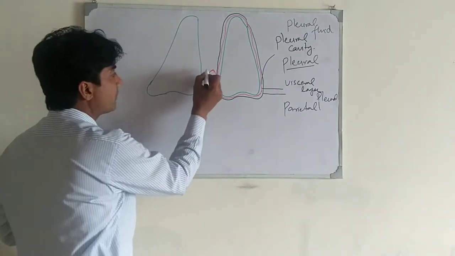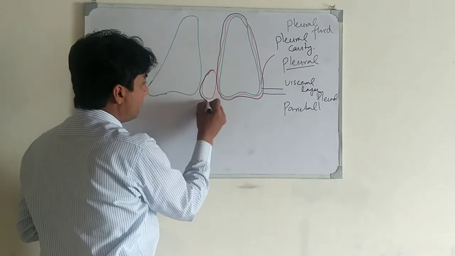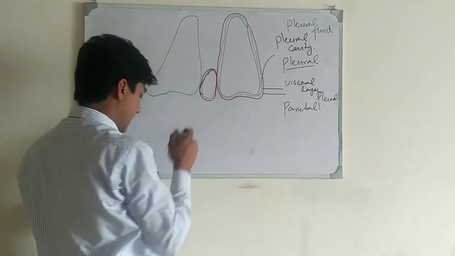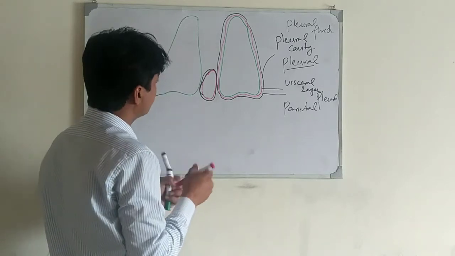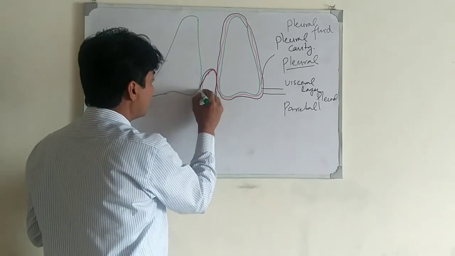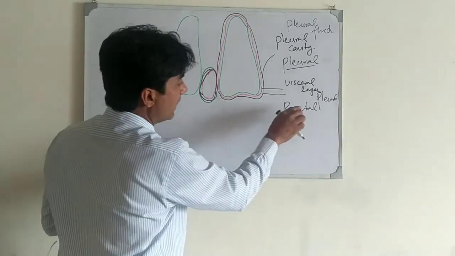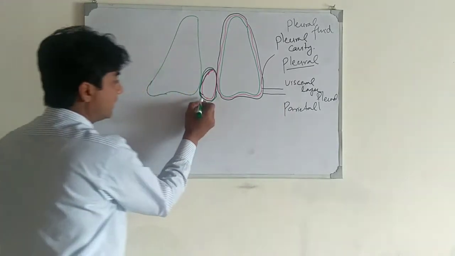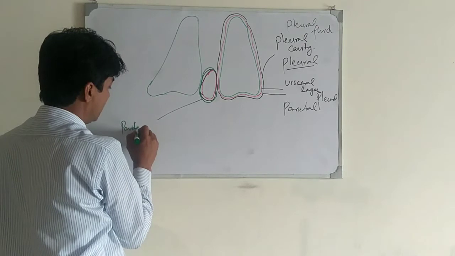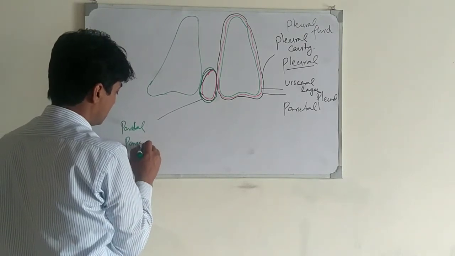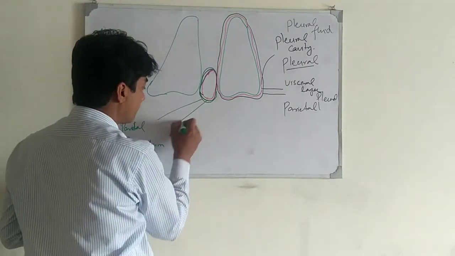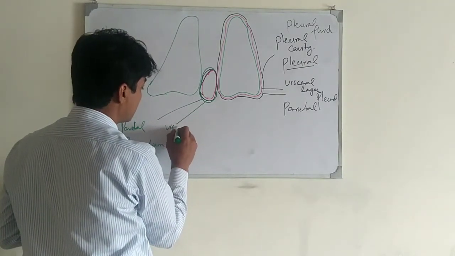The heart is covered by a pericardial membrane, one inner and one outer. Like the pleural layers, the outer layer is the parietal pericardium, while the inner layer is called the visceral pericardium.